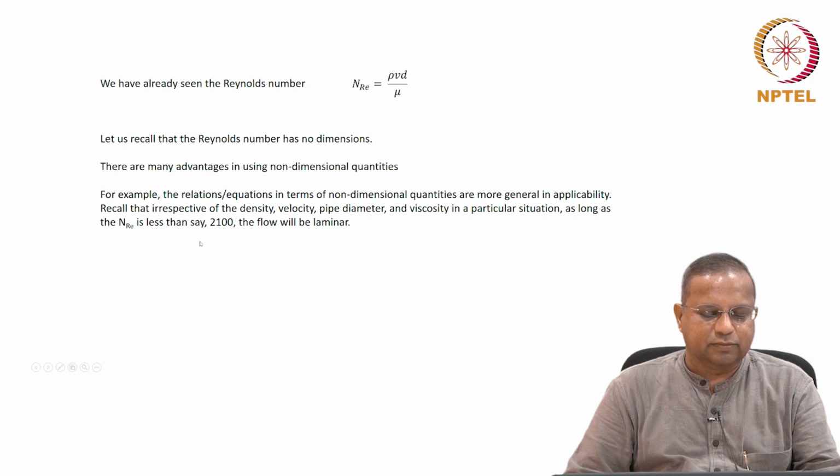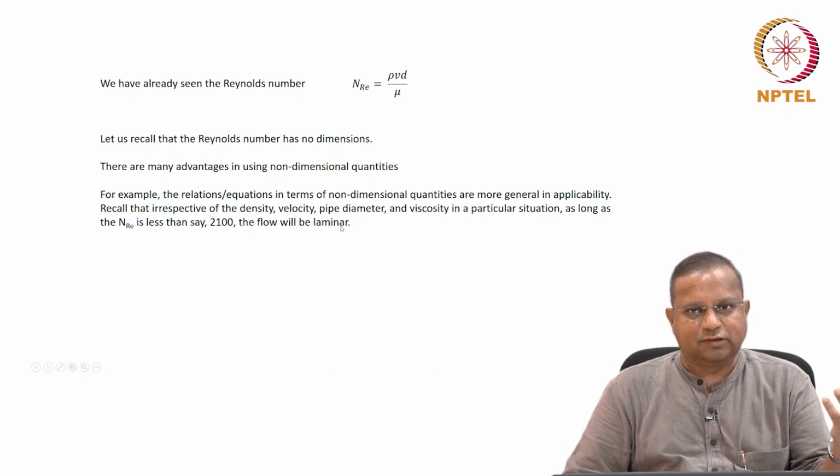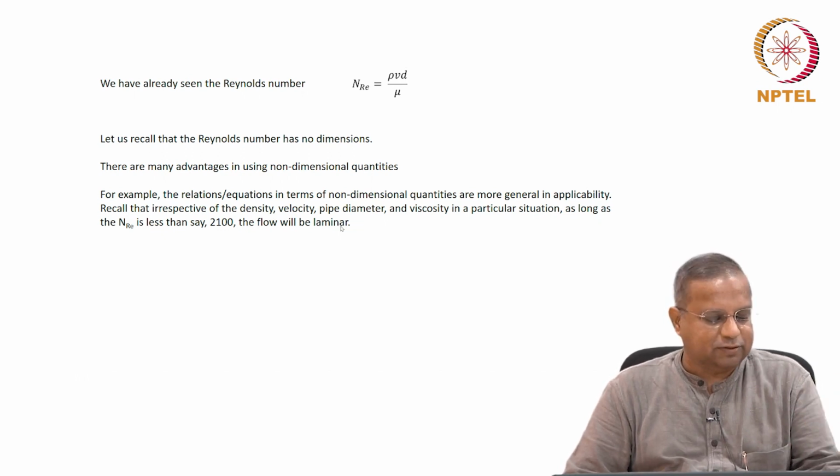An example is given here: irrespective of the particular density, the particular velocity, the particular pipe diameter, and the particular viscosity in a given situation, as long as the Reynolds number, which is a combination of those quantities in a certain way to provide a non-dimensional number, is less than 2100 for pipe flow, the flow will be laminar. That's something very powerful that we get.